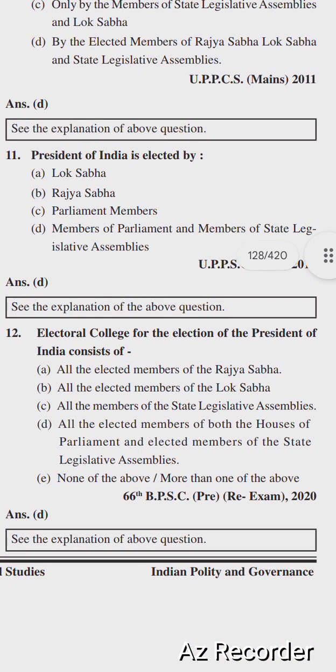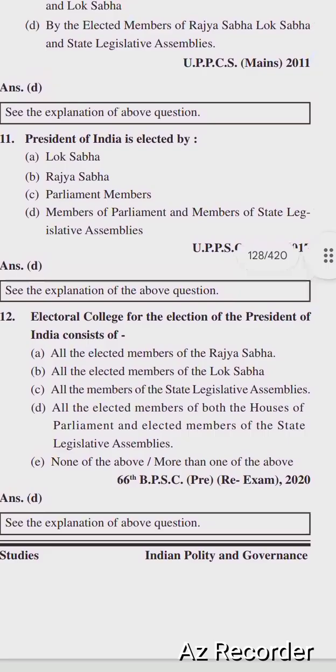So next question: the electoral college for the elections of the President of India consists of, options are: all the elected members of the Rajya Sabha, all the elected members of the Lok Sabha, all the members of the state legislative assemblies, all the elected members of both the Houses of Parliament and the elected members of the state legislative assemblies, and none of the above. Right option is option number D, all the elected members of both Houses of the Parliament and elected members of the state legislative assemblies.